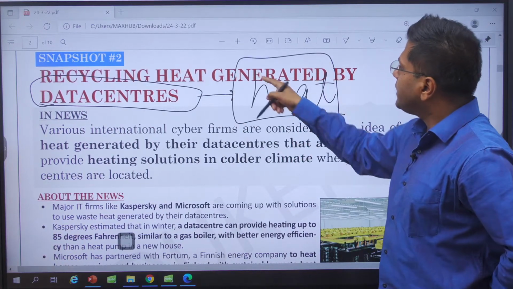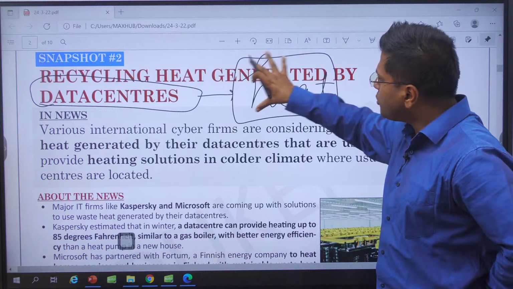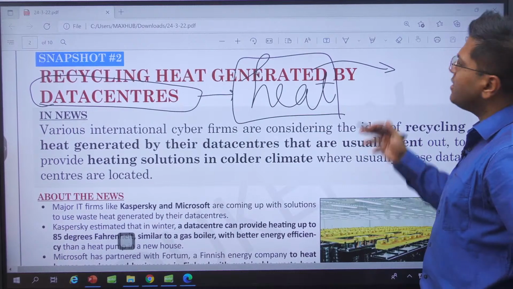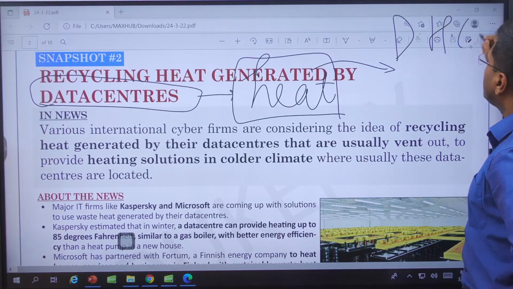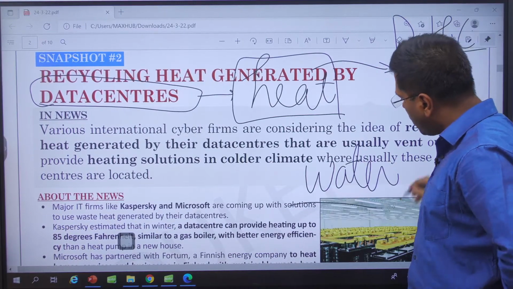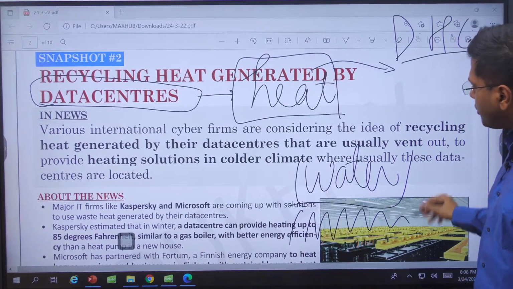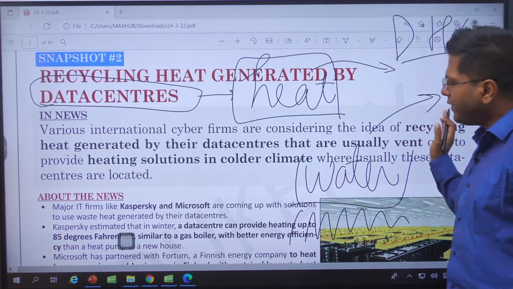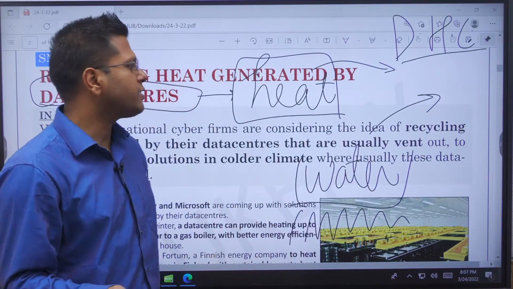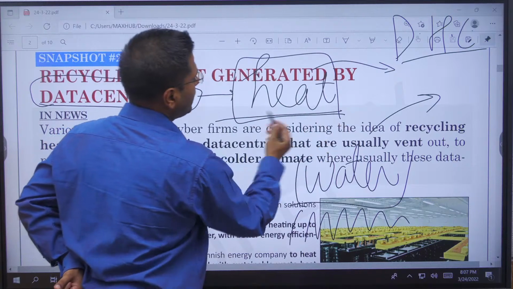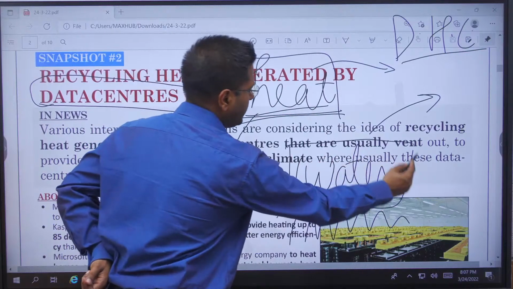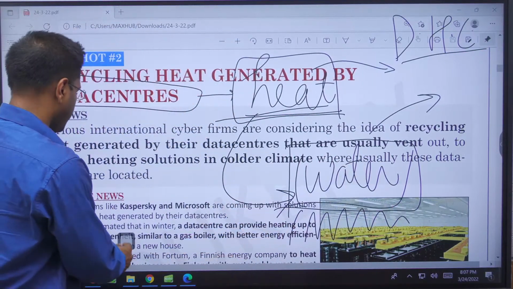The answer is that the heat generated from here will be utilized to power the district heating centers. District heating centers have water, and this water needs to be boiled. It needs to evaporate, and this is how it gets circulated to various homes, and it heats up the homes and offices. So this heat will be utilized to heat up water or whatever entity stores heat energy, and it gets circulated. All right, so this is the update.